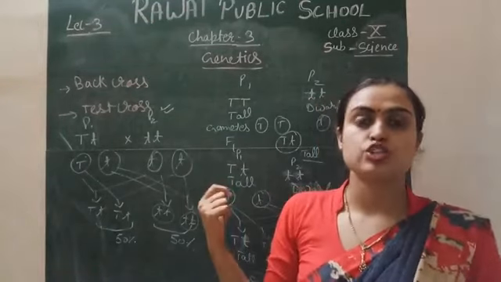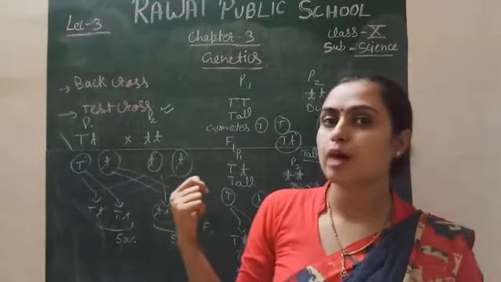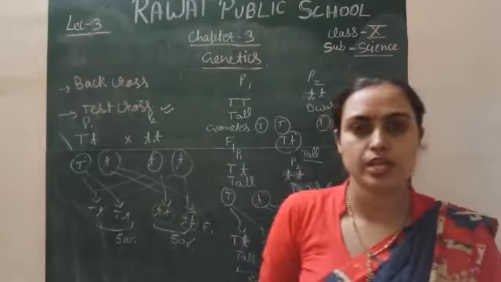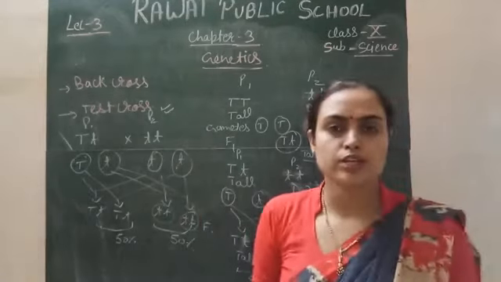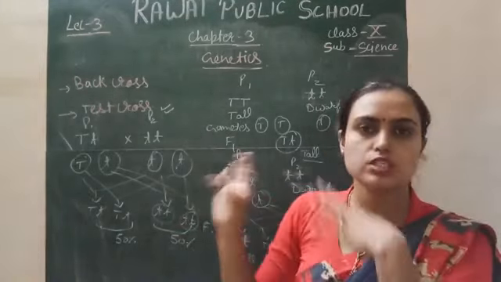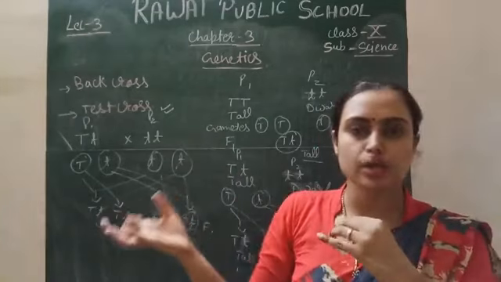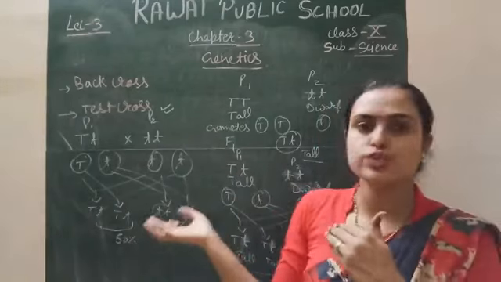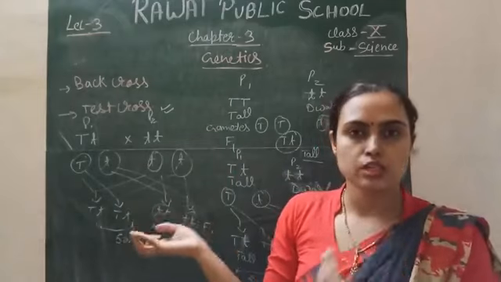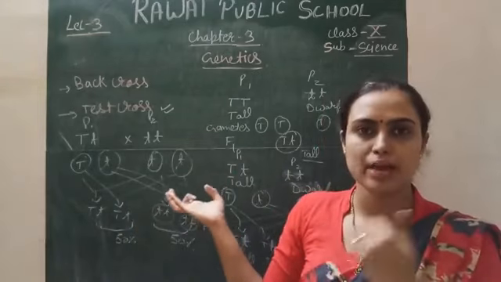So this is the genotype. Genotype means genetic composition, phenotype means physical appearance simply. These are the terms we use in this genetics chapter only, not in any other chapters of biology. So you need to understand all these terms before understanding Mendel's law.